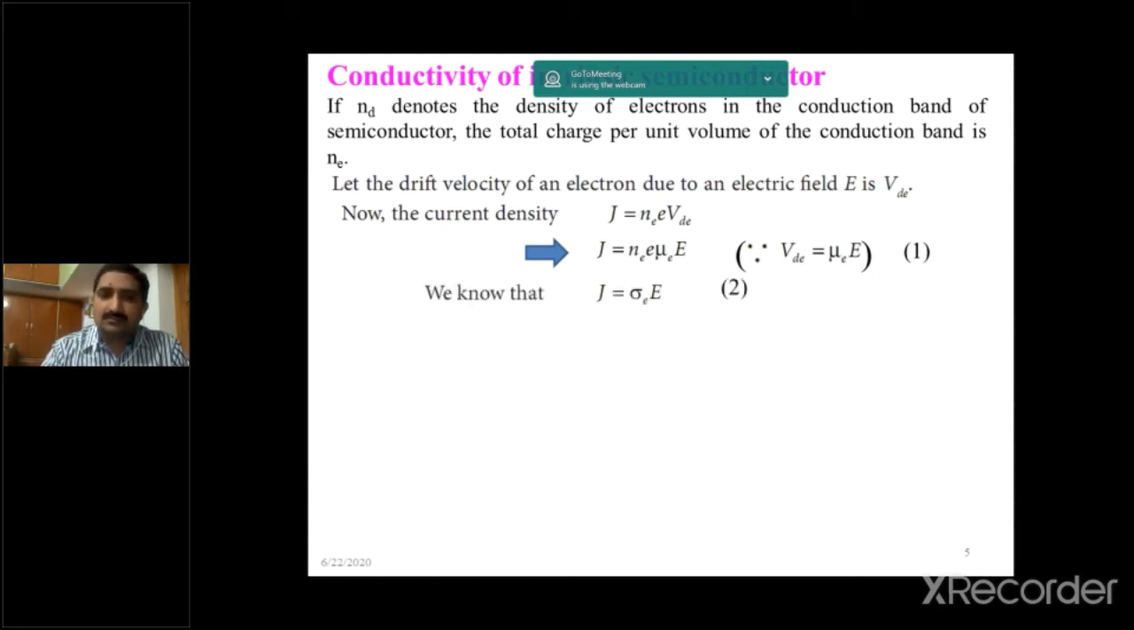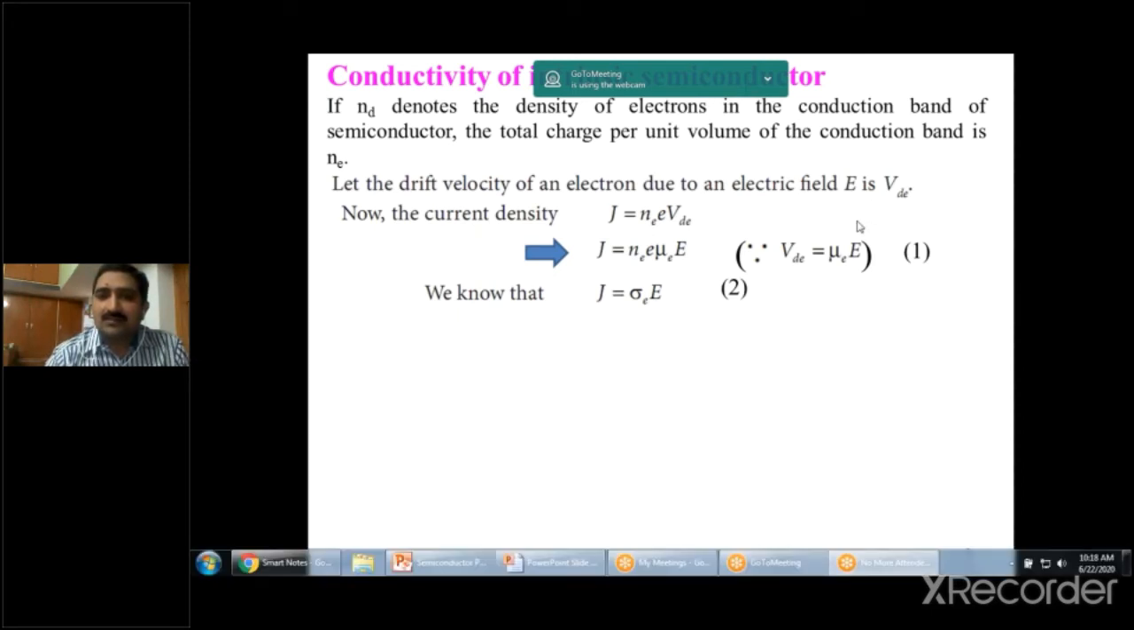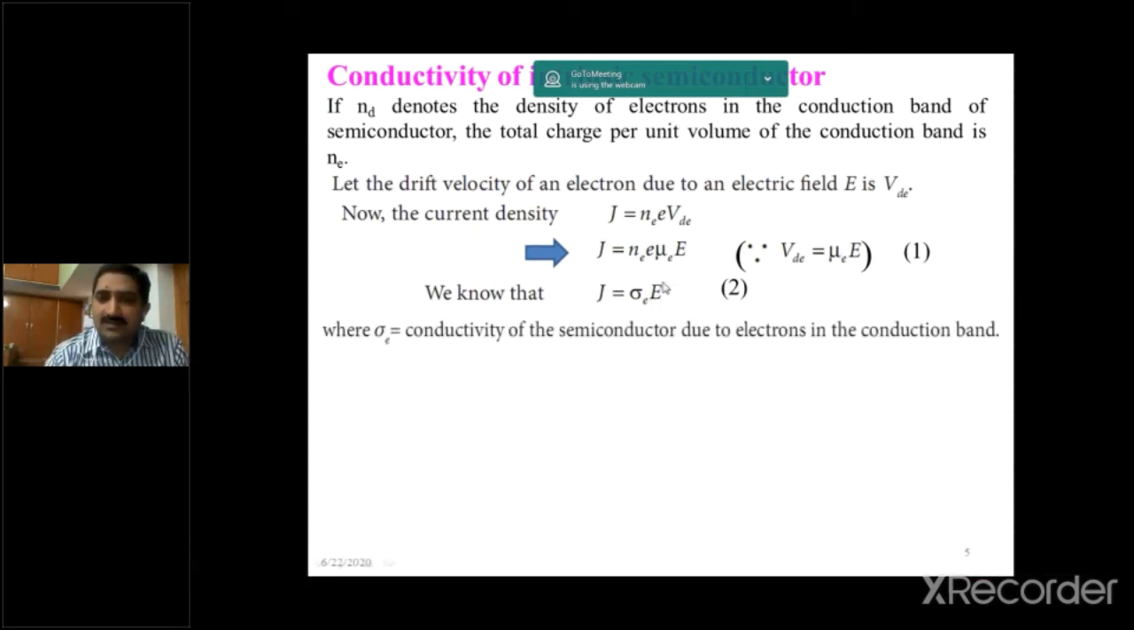We know that the current density J is equal to sigma into E. What is sigma? Conductivity. Conductivity is the reciprocal of resistivity. So the current density J is equal to sigma E into E. Here the subscript E indicates the electrons, and capital E indicates the applied external electrical field strength. So sigma E is the conductivity of the semiconductor due to electrons in the conduction band.